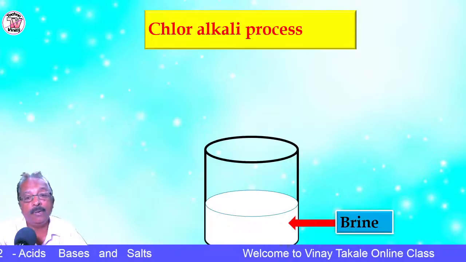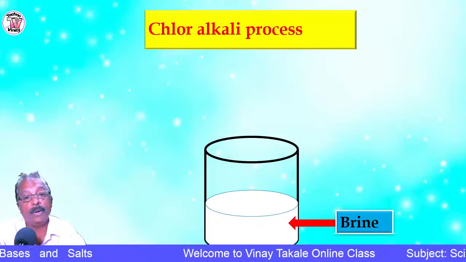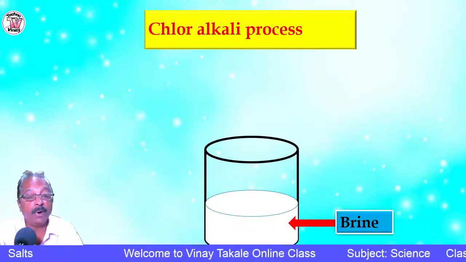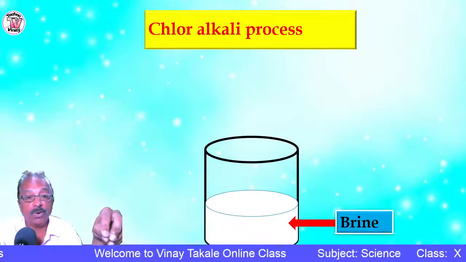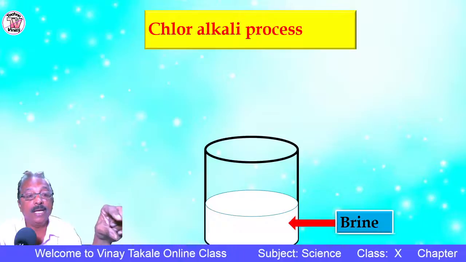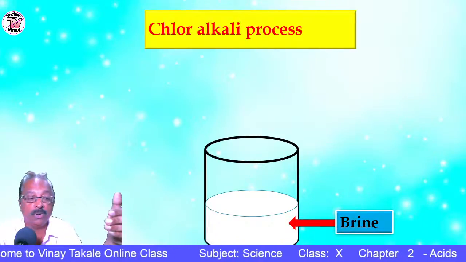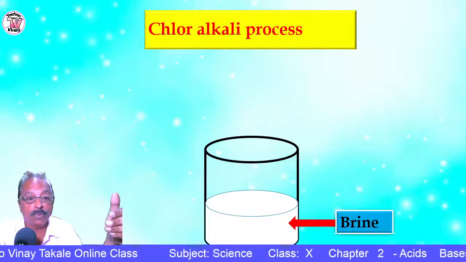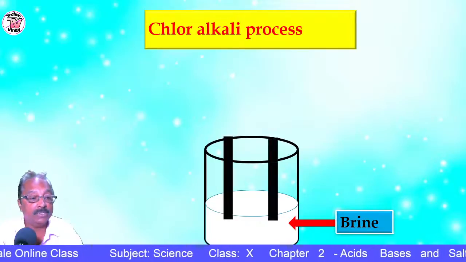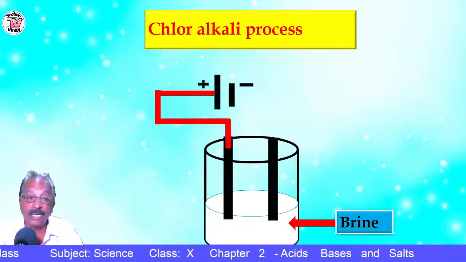In the beginning I told you that sodium chloride is a source of raw material to obtain different products. So here we are going to take a brine. Brine means what? Take a salt, put a little quantity of water, stir it, and you will get a salt solution. That is known as an aqueous solution. Aqua means water. So this aqueous solution of sodium chloride is known as brine. Just dip the electrodes, and these electrodes are used to pass the electric current.